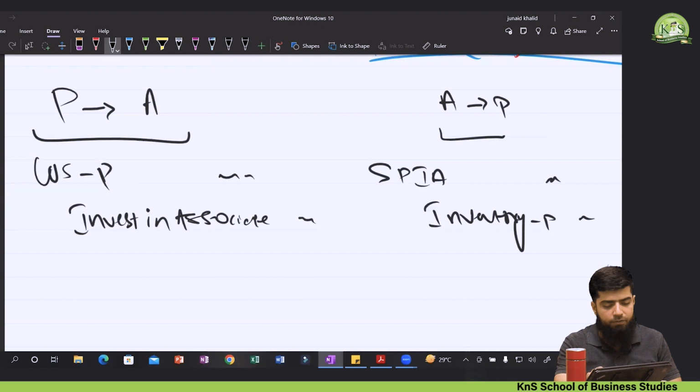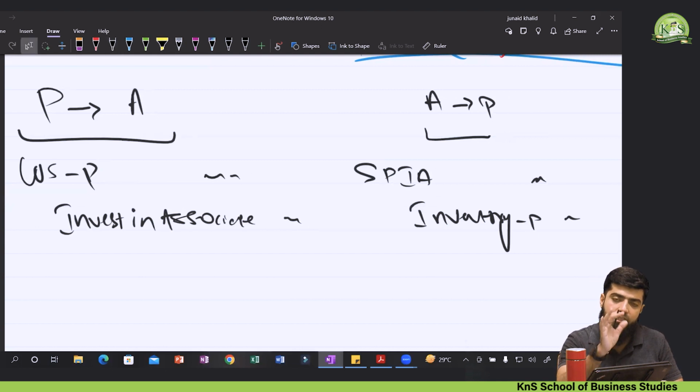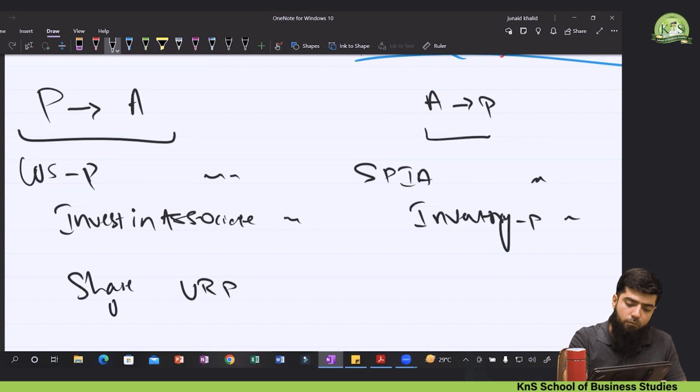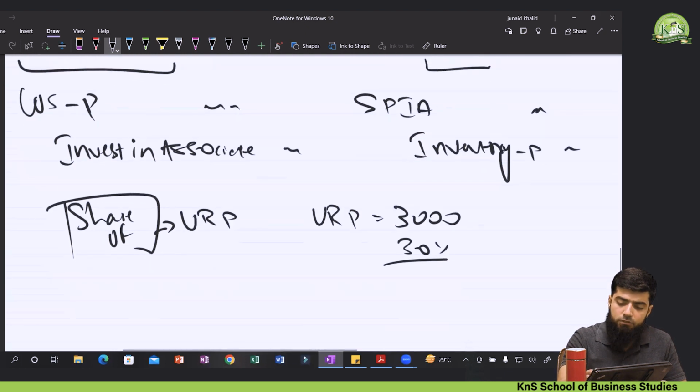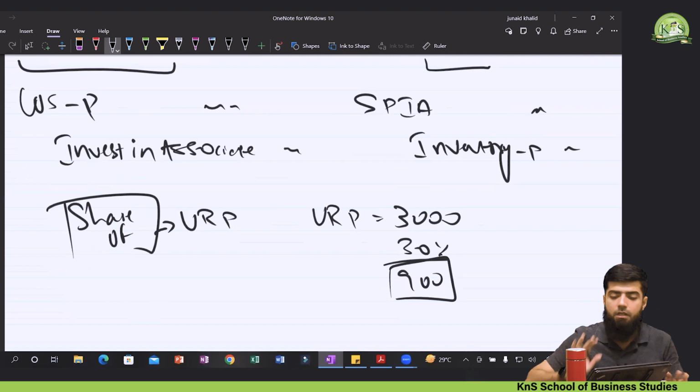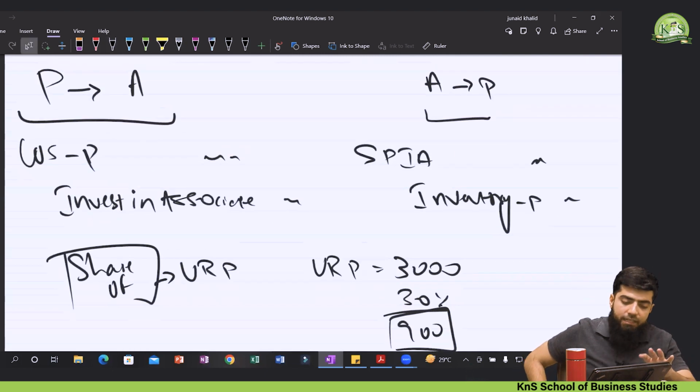And one more thing you must know, it's not a change but a quick recall: whatever the URP is, the whole URP will not be deducted, only the share of URP. For instance, if you have an unrealized profit of 3,000 and we have acquired 30% shares, then 3,000 into 30% means 900 is the amount of URP that will be reduced according to that accounting treatment.